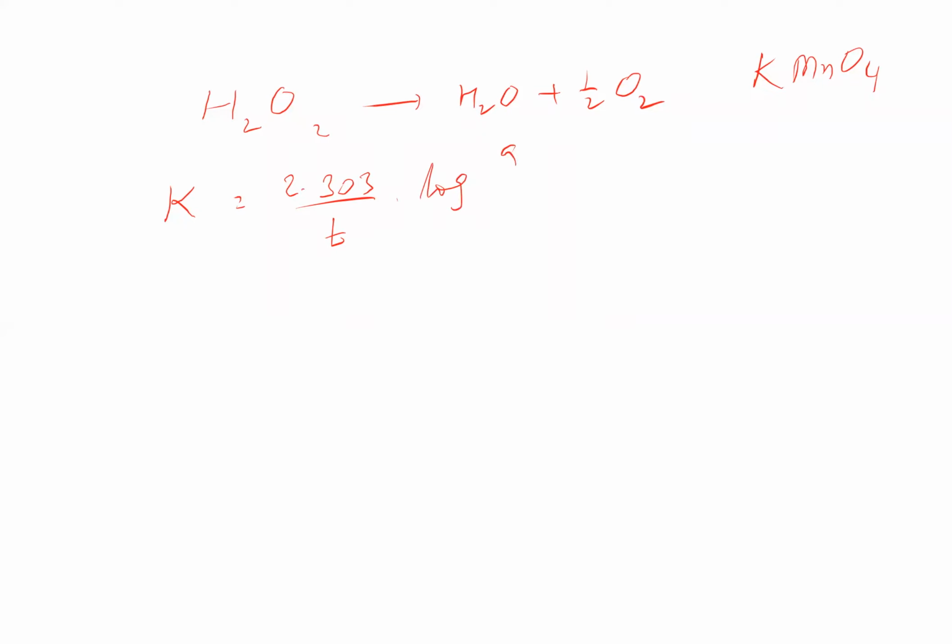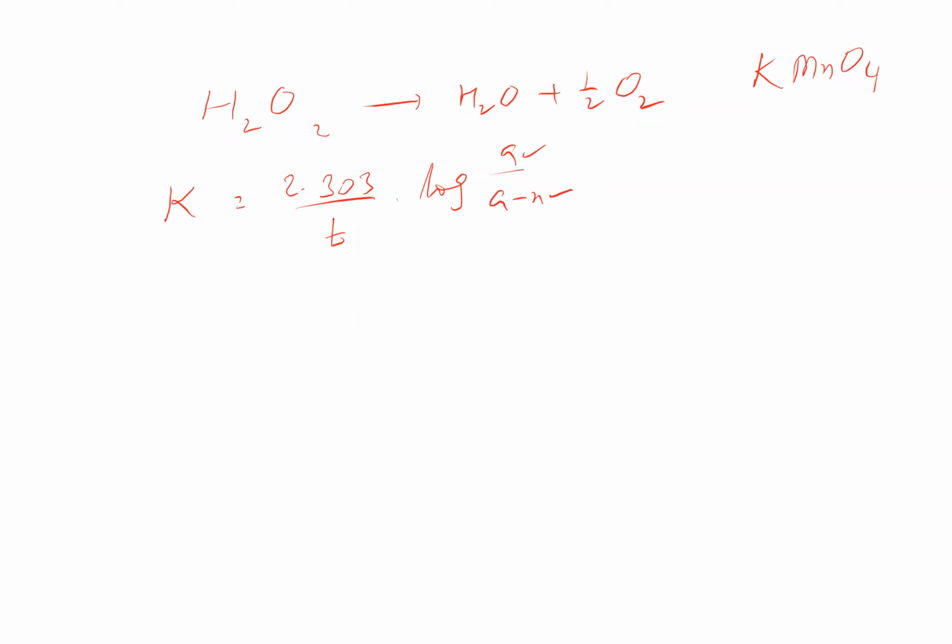Suppose you have taken the H2O2 reaction, giving rise to H2O and O2. If you are studying this reaction kinetically, say by titration with potassium permanganate, in all reactions what we require is the rate constant K equal to 2.303 by t into log of a by a minus x, whatever reaction it may be. These two terms you require: the initial concentration of the reactant and the final concentration of the reactant after time t. Somehow we need to get these two in the various reactions.